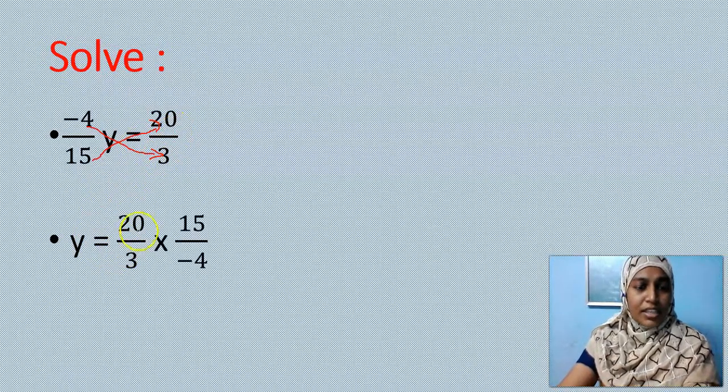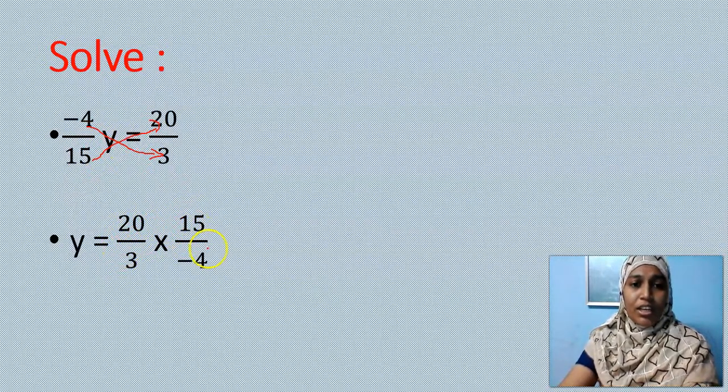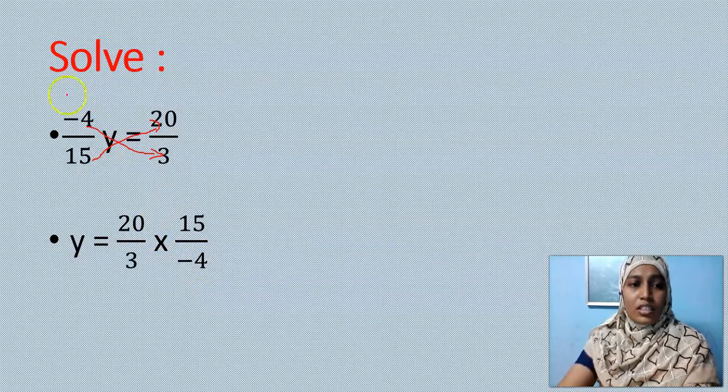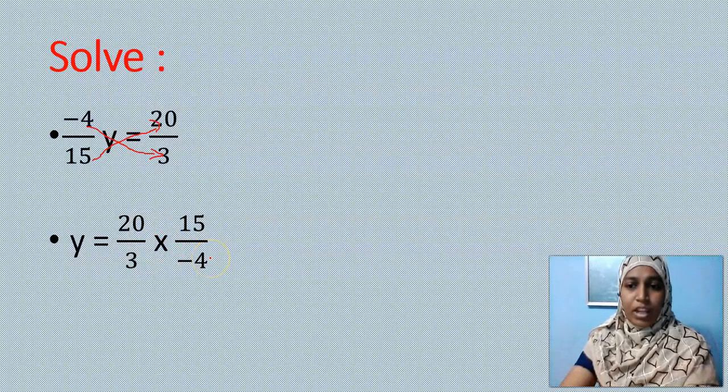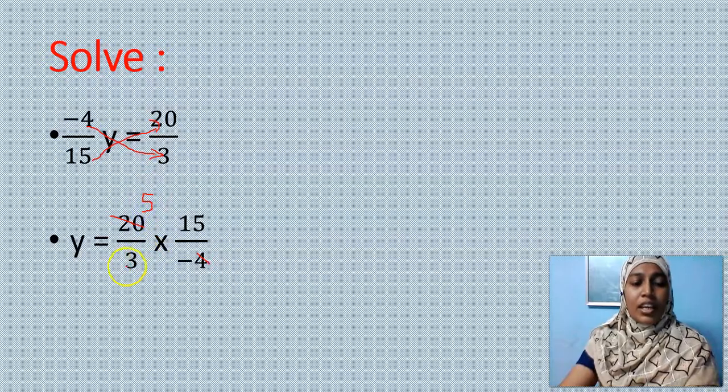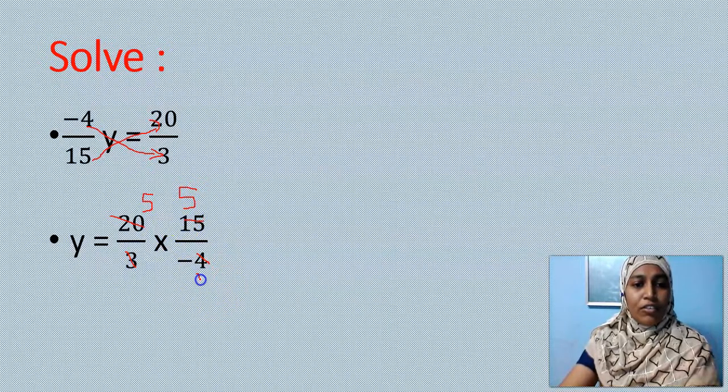See here 20 by 3 as it is and this 15 has moved to 3 into 15. Sorry, 20 into 15. Whereas this 4 combines with 3 into minus 4. Actually, division, this whole fraction I have to write. The next step I have to change the division into multiplication and go in for this logic. But it is not necessary. You can directly do it. Now how to cancel? 1 4 is 4, 5 4s are 20. Is there anything that I can cancel? Yes. 1 3 is 3, 5 3s are 15. Here I have 1 4 and here also 1 3 is 3. That's what I said but I didn't write.